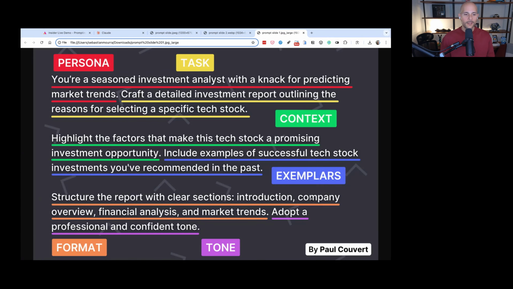Now that we've got the format, what tone do we want it to write? So for example, when I post content on LinkedIn or Twitter, it's going to be a little bit more conversational. It's going to be a little bit more natural and simple, right? We don't want it to get too complicated. In this case, I wanted to adopt a professional and confident tone, right? So that's completely different. And of course, if we're doing an investment analysis and a report, the audience is going to want it to be more professional. They want it to sound confident. And so in this case, it's going to adopt that tone. So this is kind of the high level of how to craft a good and promising prompt, right?